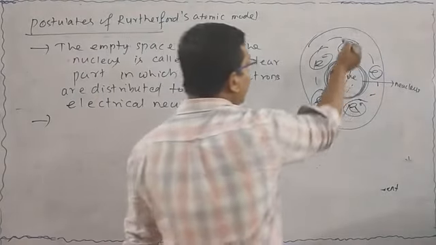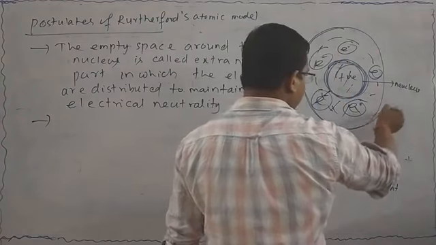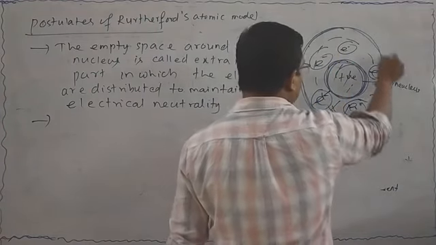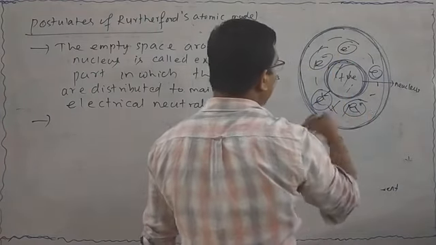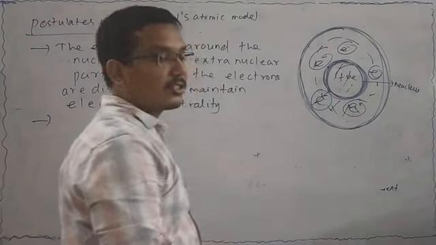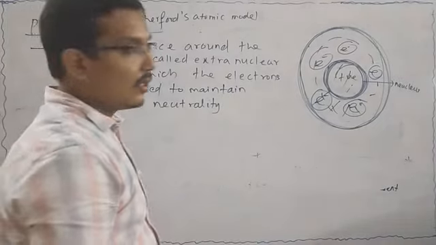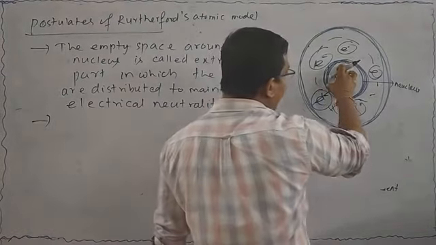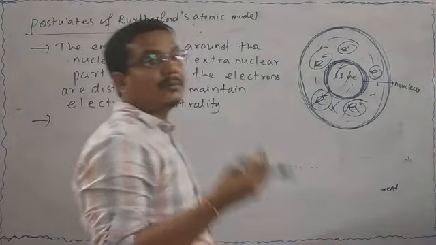Let me discuss the fourth point. If you think about the dimension of the atom, this is the dimension of the atom, the area of the atom, and the dimension of the nucleus is very small. If you compare the dimension of the nucleus with the atom, then it is very small.